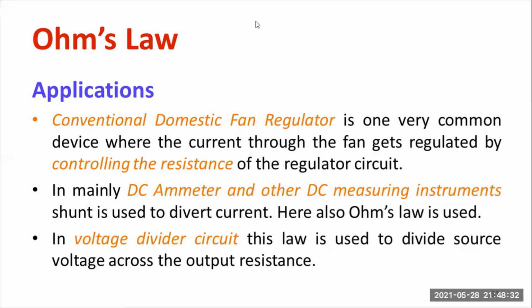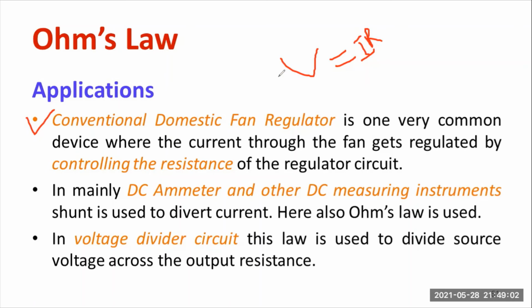So what are the applications? In a conventional domestic fan regulator, in olden days, it is basically resistive control. Whenever you change the resistance, what is going to happen? You know, V is equal to I into R. The resistance depends on voltage and current, so the parameters vary with respect to the change in resistance. The voltage also varies, because V is directly proportional to R.